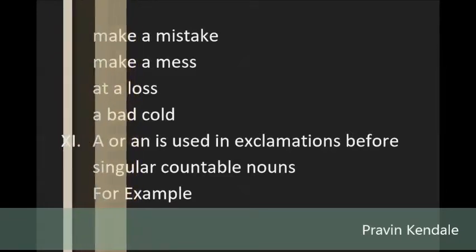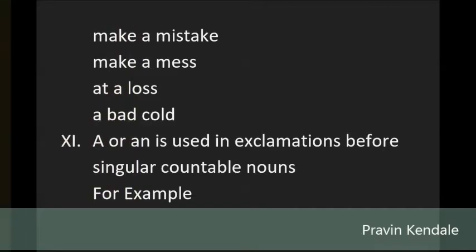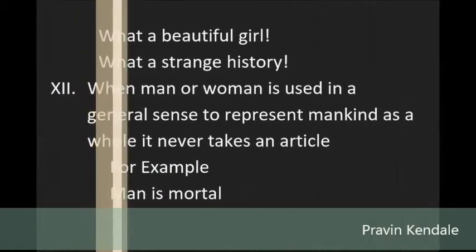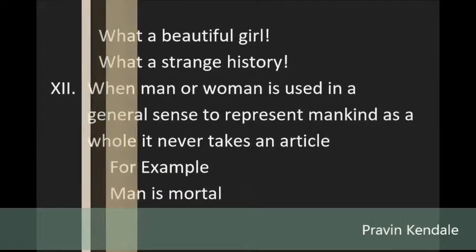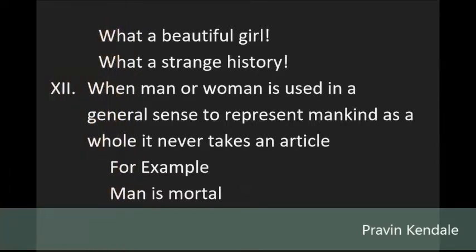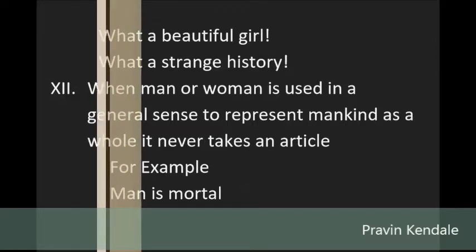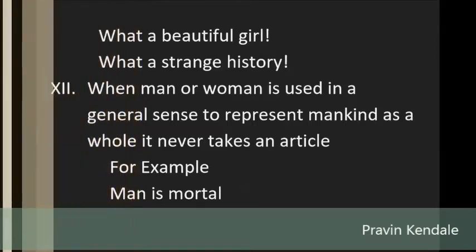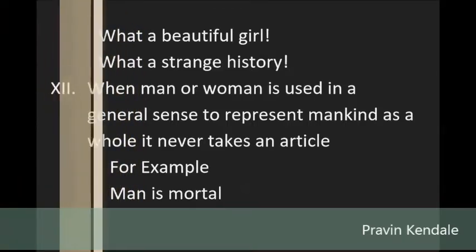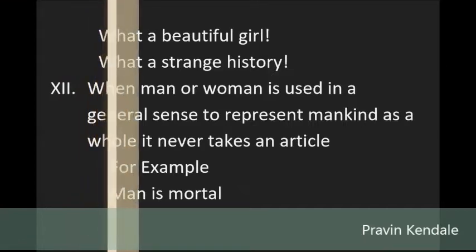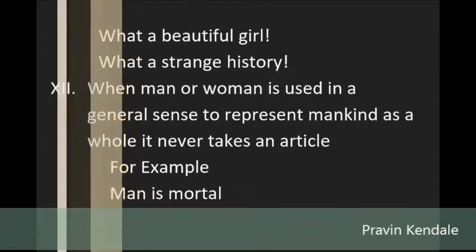12. When man or woman is used in a general sense to represent mankind as a whole, it never takes an article. For example, man is mortal. 13. A or an should not be used before plural nouns, material nouns, abstract nouns, names of meals, except when an adjective is used before them, and uncountable nouns.